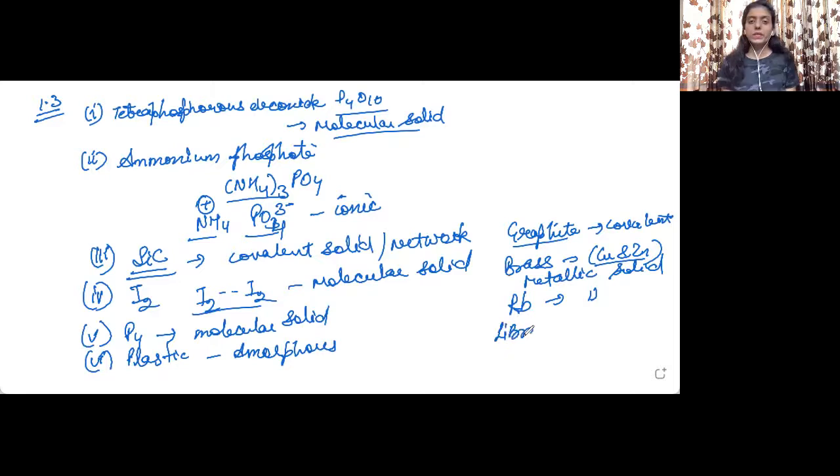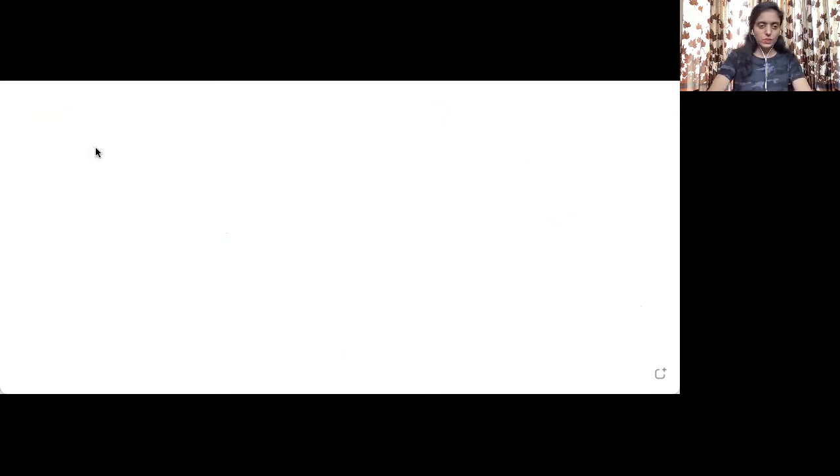LiBr, lithium bromide. Li positive ion, Br negative ion, ionic solid. Then the last one is silicon. Silicon is a covalent solid because the silicon atoms are joined together through covalent bonds. Hope this is clear to you. Let us now move into question number 4. Let's see what is question number 4.